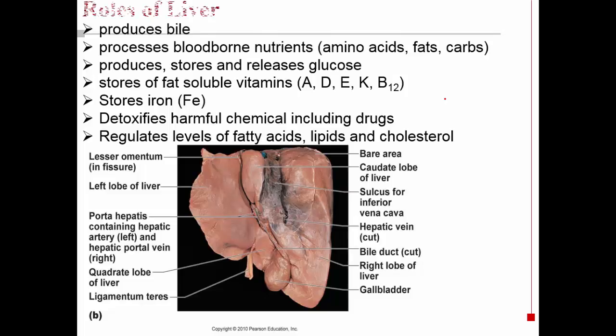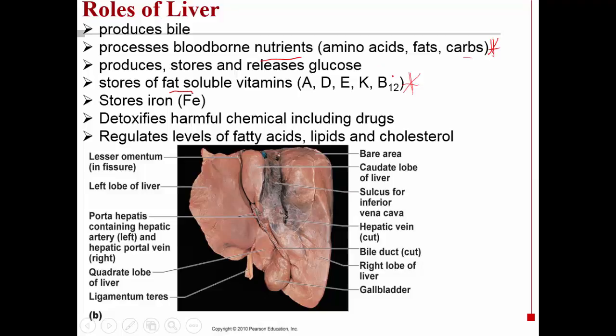So on this slide, I've listed some of the roles, and some of them we've just mentioned, although this is listed in a little more detail. For example, the liver processes blood-borne nutrients. We already mentioned that. They include things like amino acids, which are the breakdown products of proteins, fats, and carbs, the breakdown products of carbohydrates. It also stores valuable vitamins. They tend to be fat-soluble vitamins like A, D, E, vitamin K, and B12.